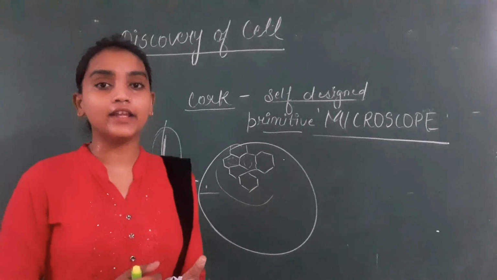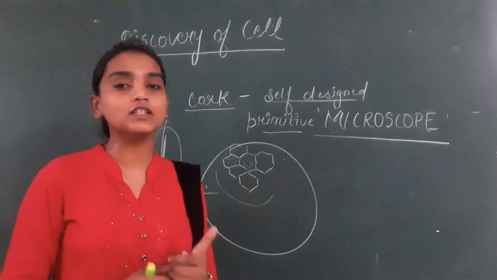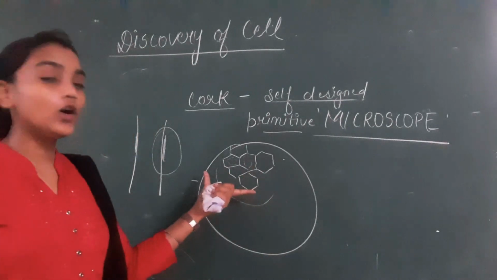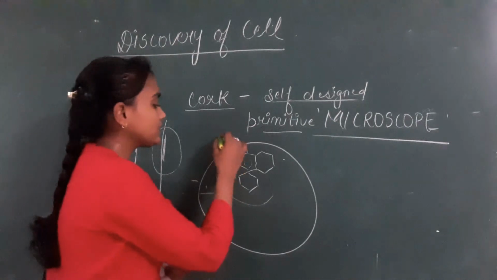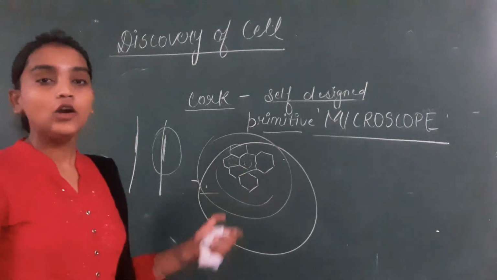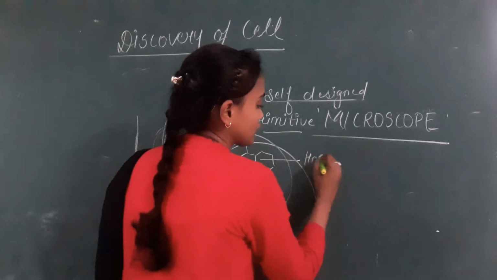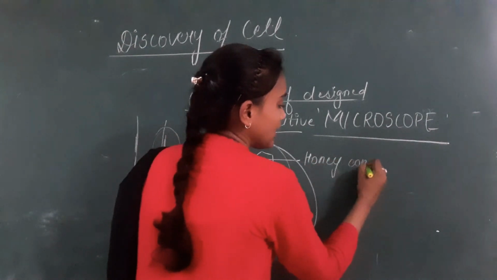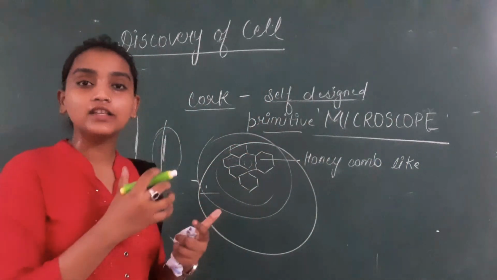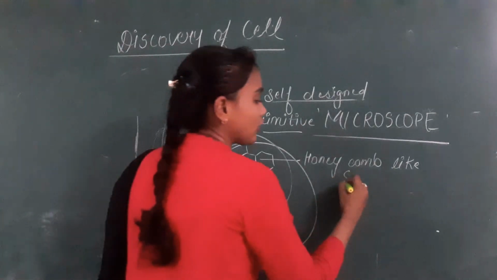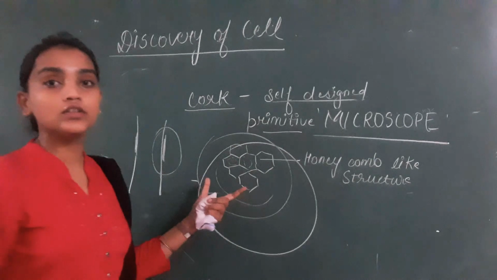तो अगर dead है, so there is no internal protoplasmic content that is present in the cell. तो ये cell automatically dead है. So what Robert Hooke has observed, he observed the dead cells of the cork और उन्हें वो कैसा दिखा? A honeycomb like structure. हनीकॉम्ब स्ट्रक्चर का मतलब मधुमक्खी का जो छत्ता होता है वैसा ही स्ट्रक्चर रॉबर्ट हुक ने देखा। And Robert Hooke called these structures as cell.